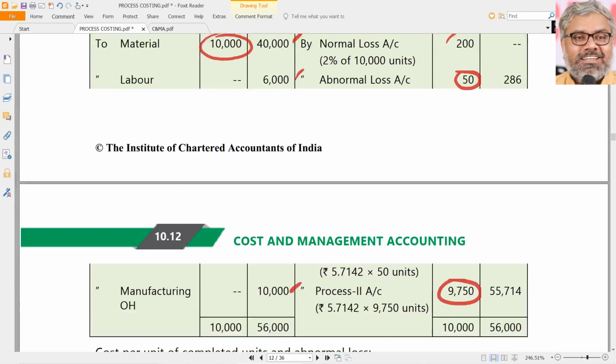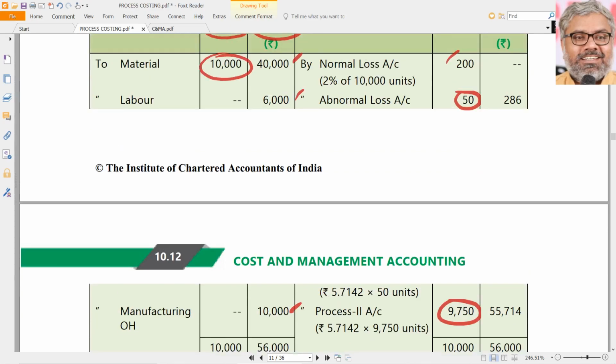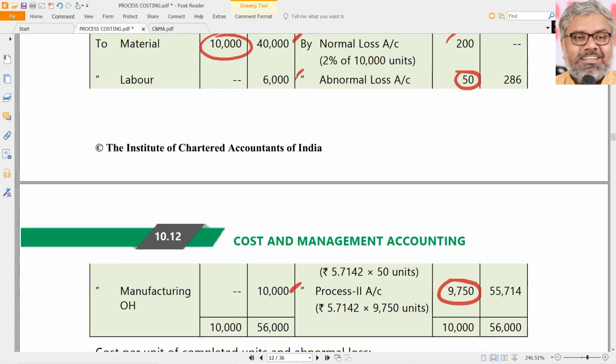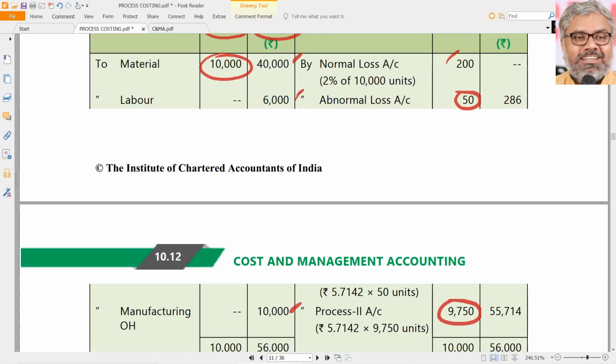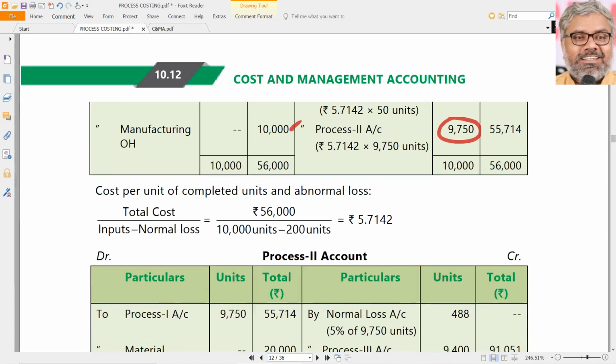Once you have everything, all that you need to calculate is the per unit cost of abnormal loss and of good units transferred to process 2. How do you get that? Total cost minus scrap value, and here there is nothing of scrap value. So total cost 56,000 divided by 10,000 minus 200, that is 9,800.